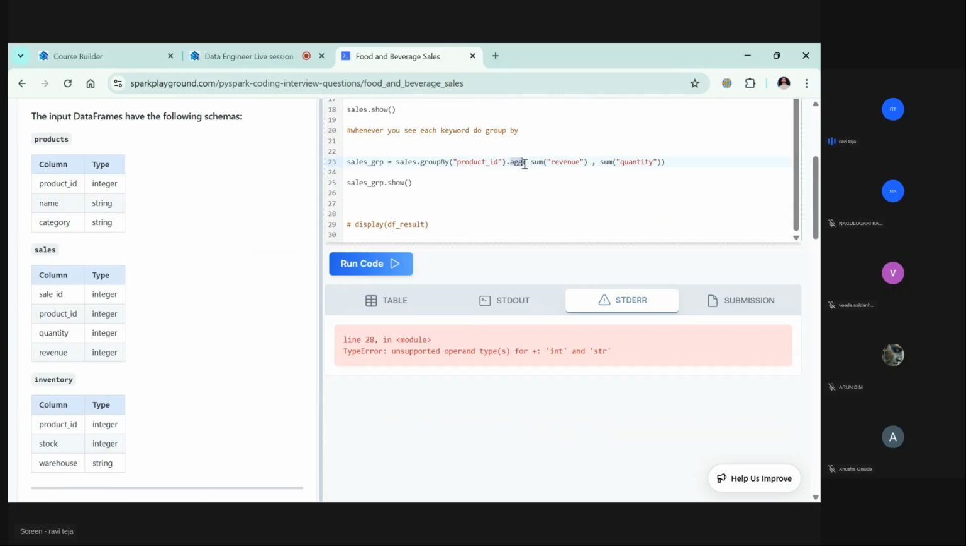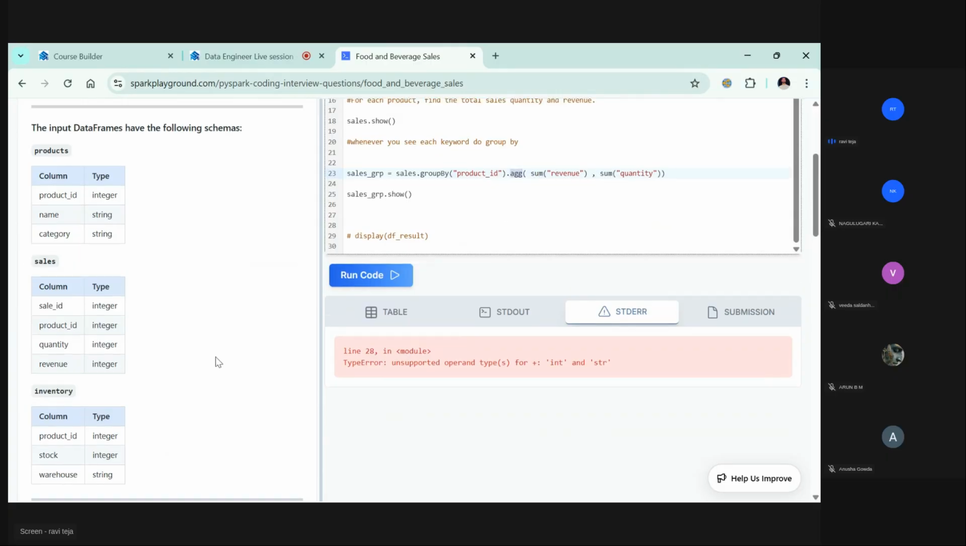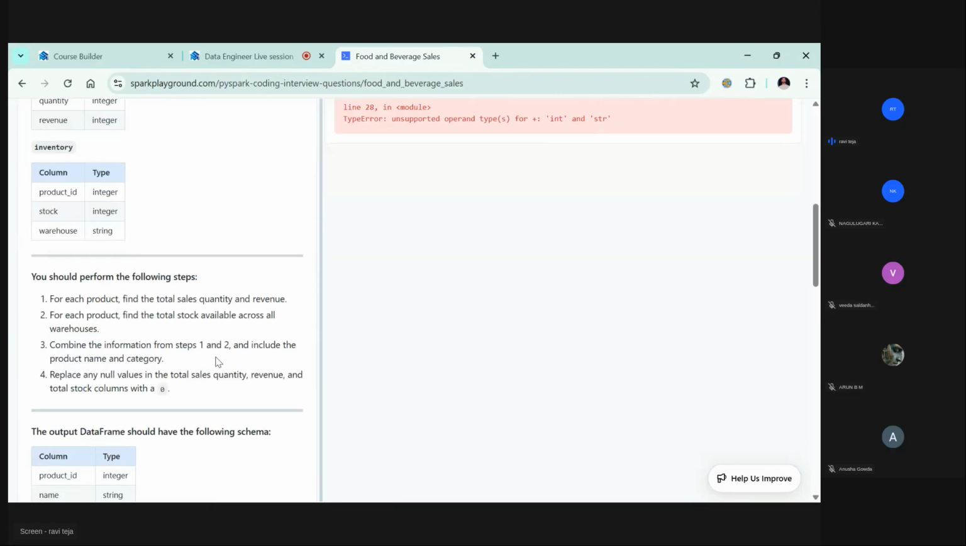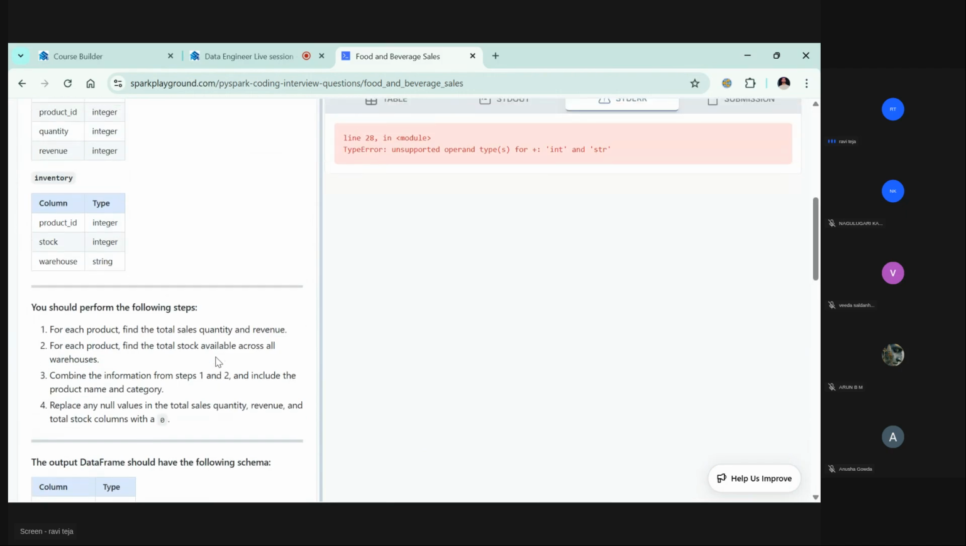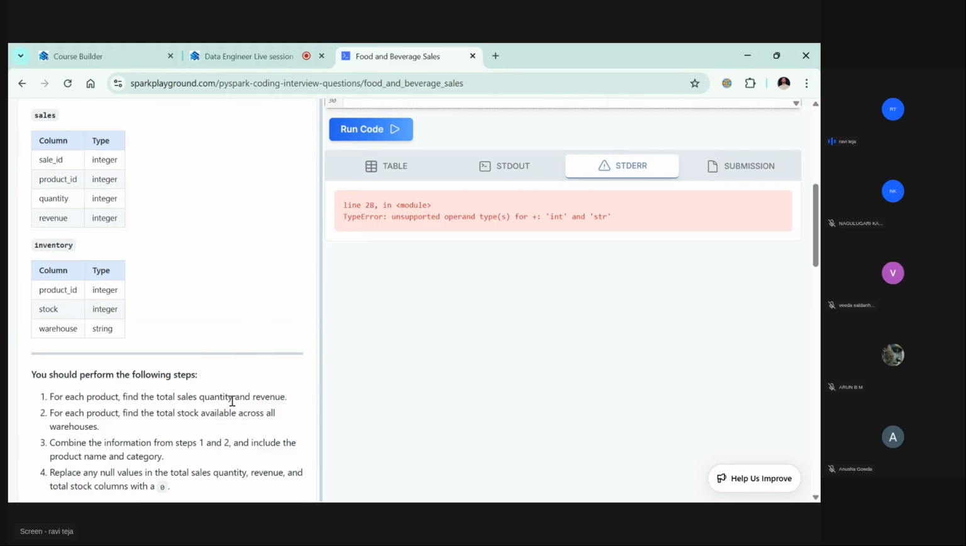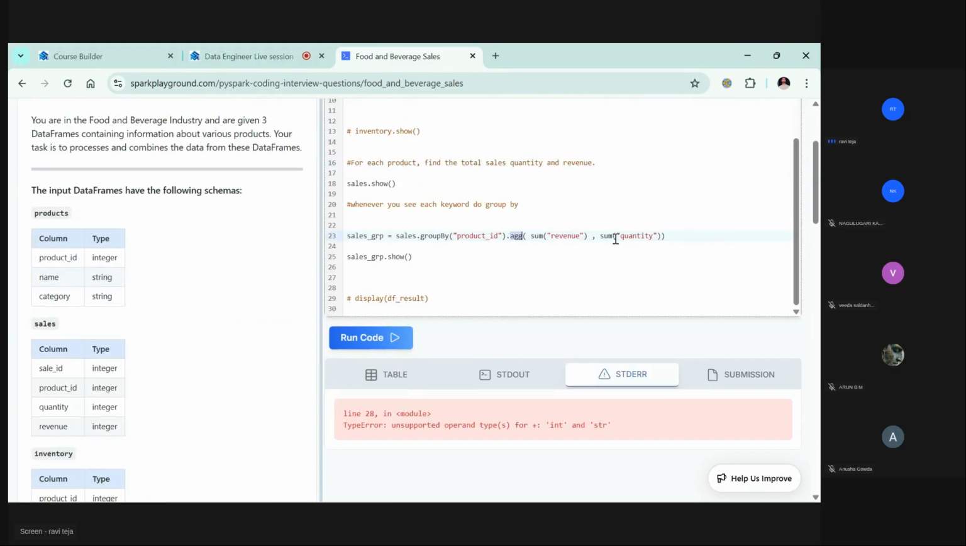Why I'm using aggregation is I wanted to do two different things, two different aggregations. That's why I'm going with the agg function here. To that agg function I'm passing the total sales quantity and the revenue. This will give me the total sales quantity. This will give the total revenue. But here I'm missing something. Maybe name. Dot revenue. Okay, this comes under the total quantity. Let me try to run it. I think this will work.